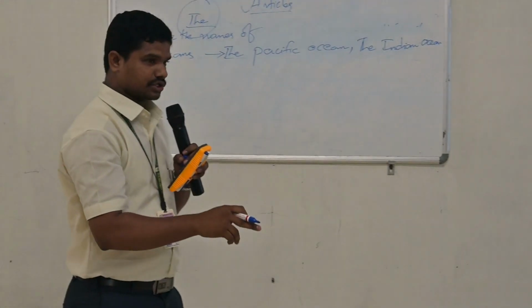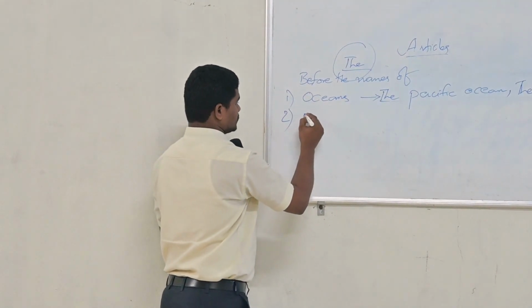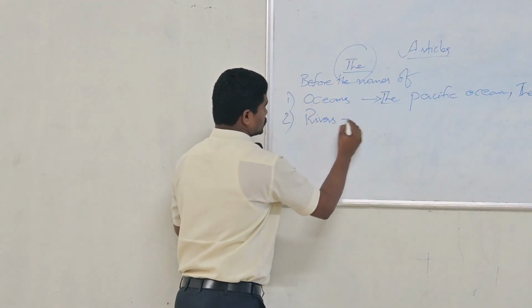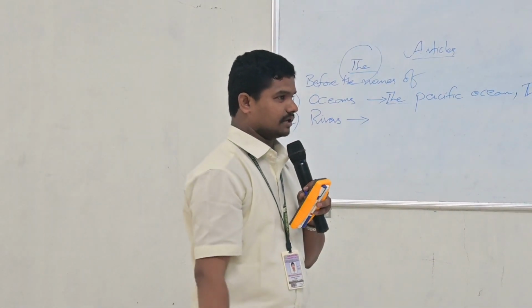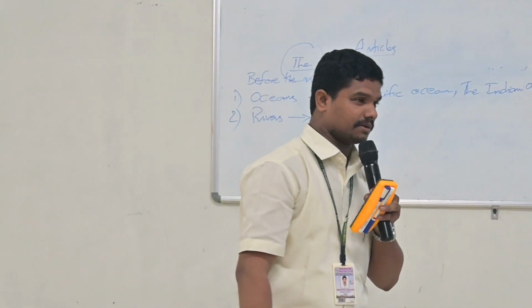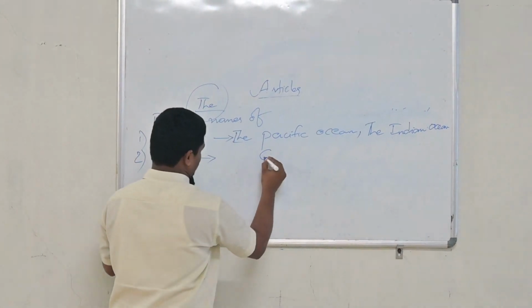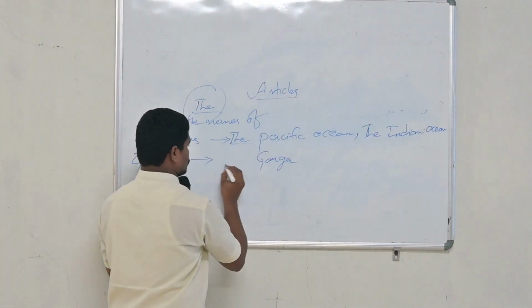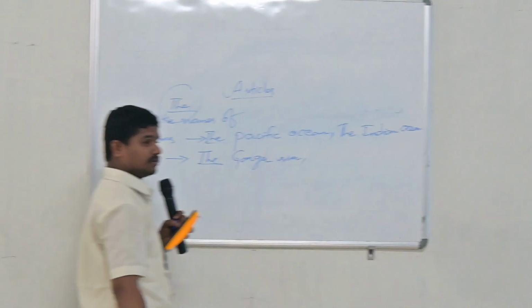Before all the oceans, which article do you use? Do you use a, an, or the? The Indian Ocean, the Pacific Ocean. The next one is rivers. What are the rivers we have? I think you have been learning since your childhood. Can you please name them? The Ganga, very good. What article do you use? The Ganga river.